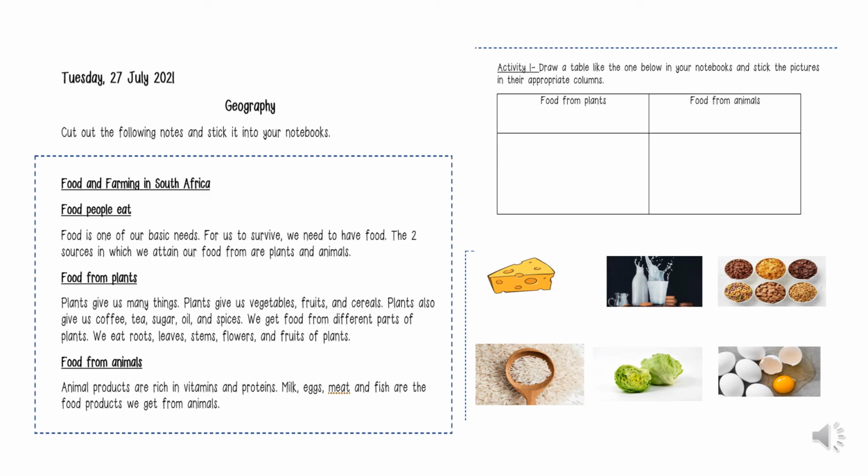Then on page 7, you will see the pictures of the different food items. You will cut out each individual item and you will stick it in the column that it belongs to from the table that you drew. For example, the cheese, you are going to either stick it in the column that's food from plants or in the column that's food from animals.